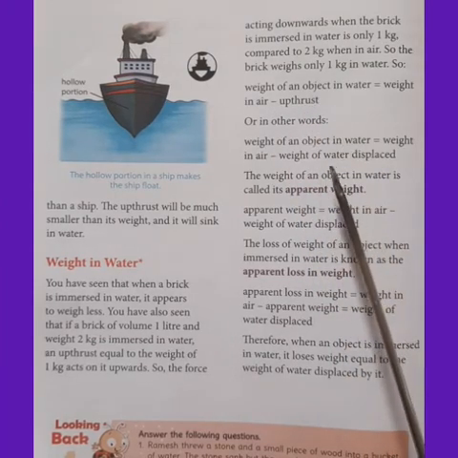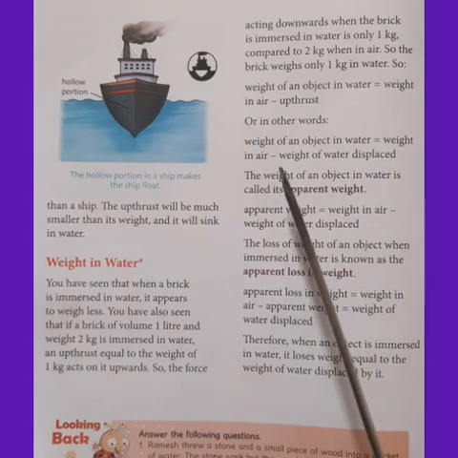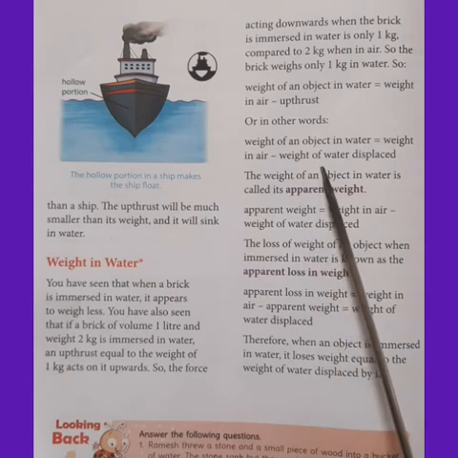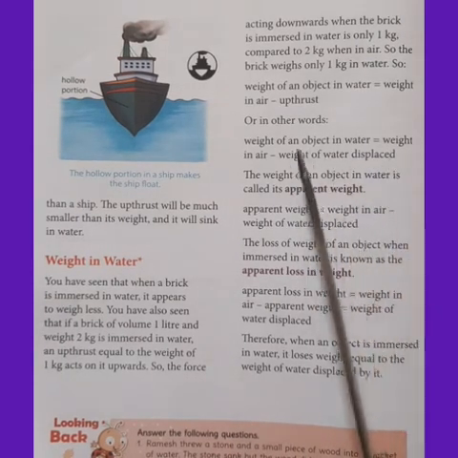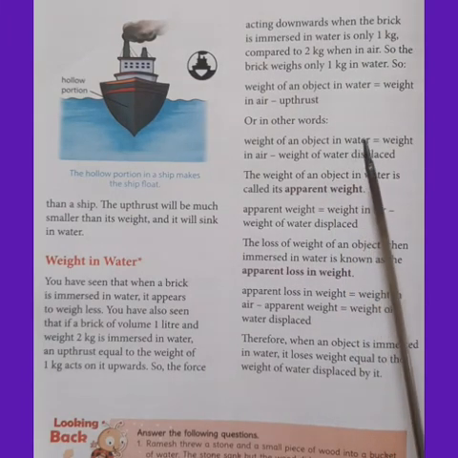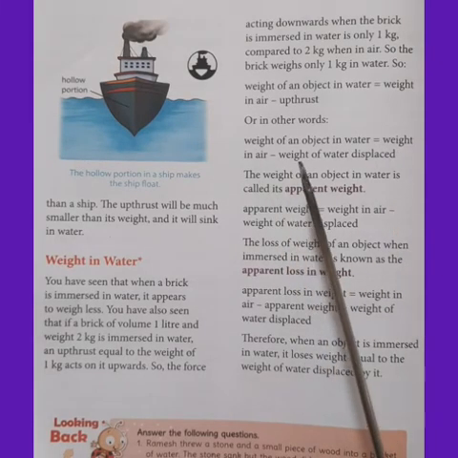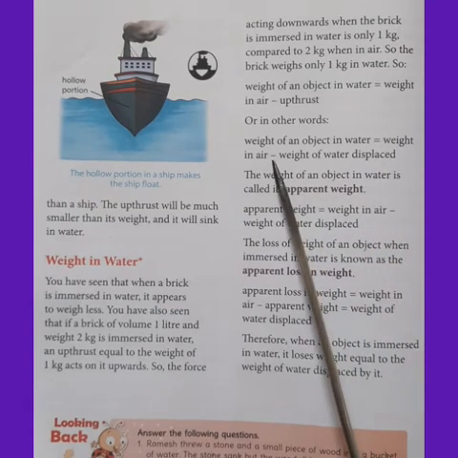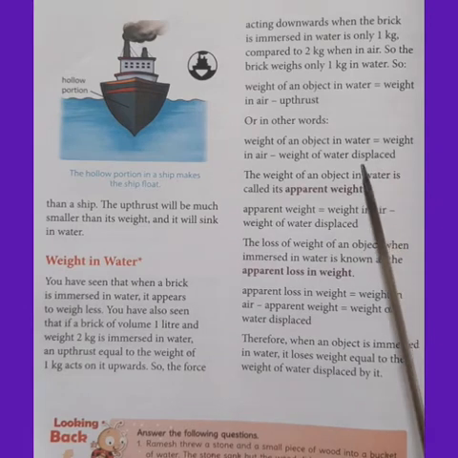So the weight of an object in water is equal to weight in air minus the weight of water displaced.